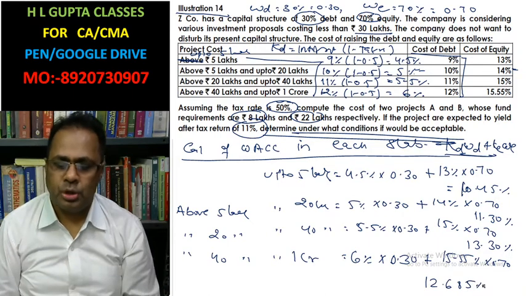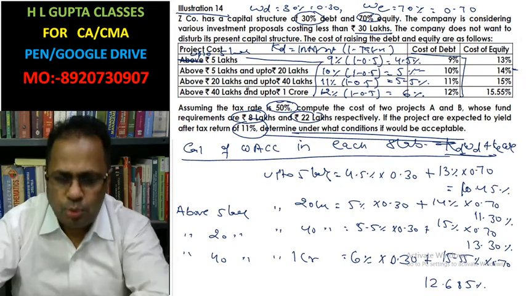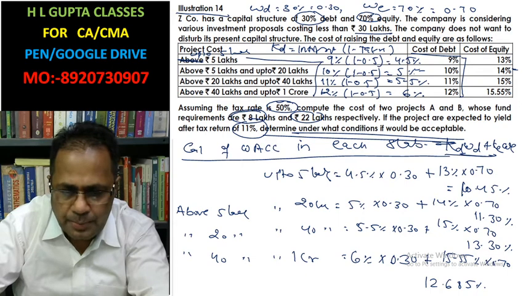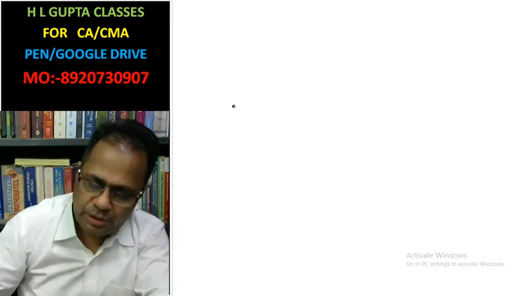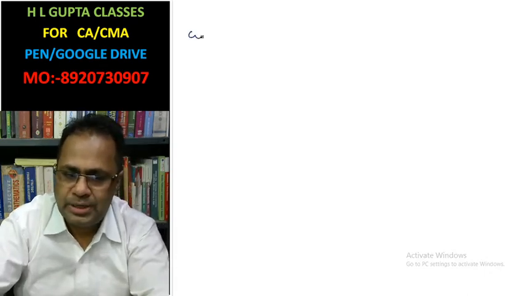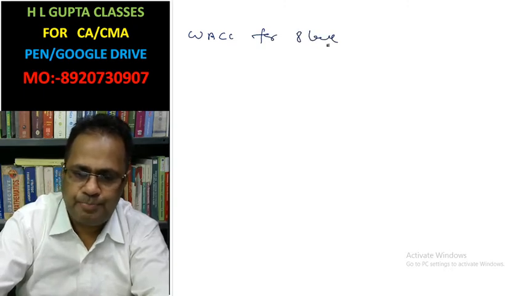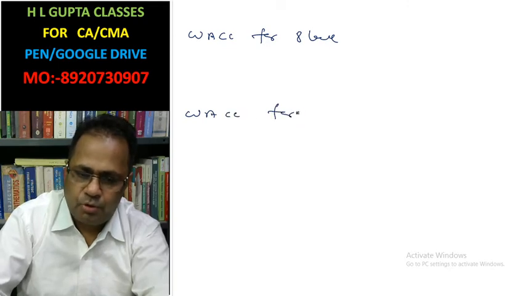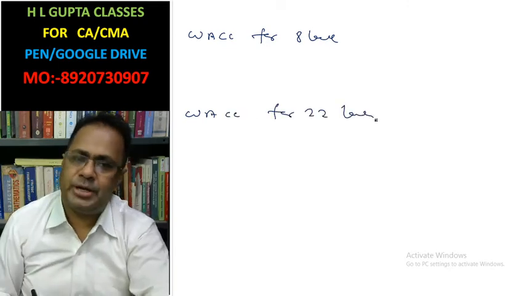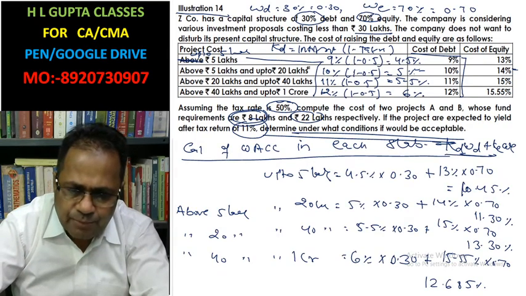Now look at it. The question is asking for the weighted average cost of capital for 8 lakh and for 22 lakh. 8 lakh lies in the slab from 5 lakh to 20 lakh.